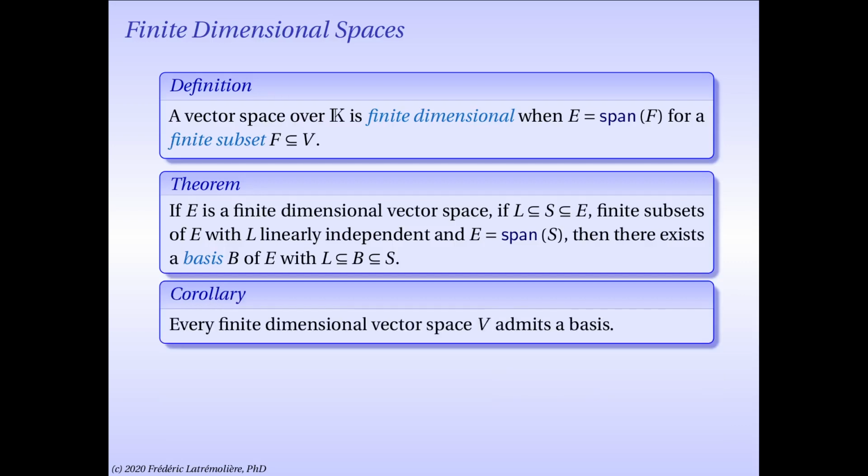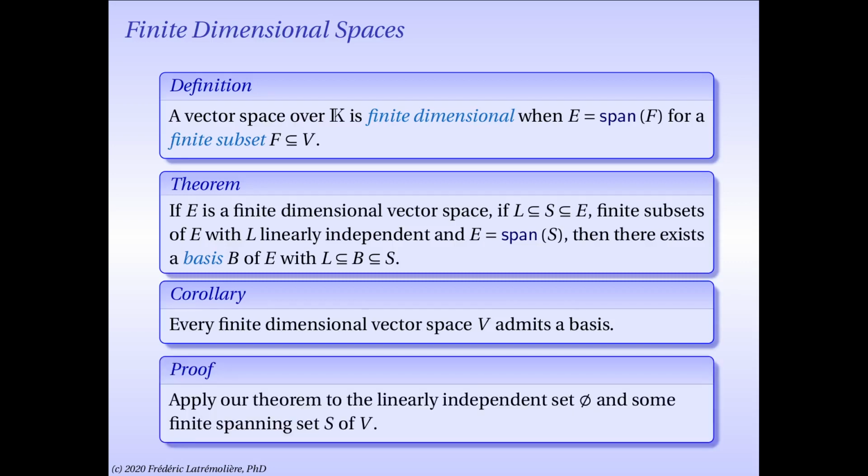This is a very powerful theorem. An immediate corollary is that every finite dimensional vector space admits a basis. And the proof is immediate. Take your L to be the empty set, which is linearly independent. And we know, and this is important here, that since we're talking about a finite dimensional vector space, there is a finite spanning set, call it S. So take that as your S in your theorem, and then the theorem tells you there is a basis between the empty set and your finite spanning set. Here you go. So every finite dimensional vector space in particular admits a basis.